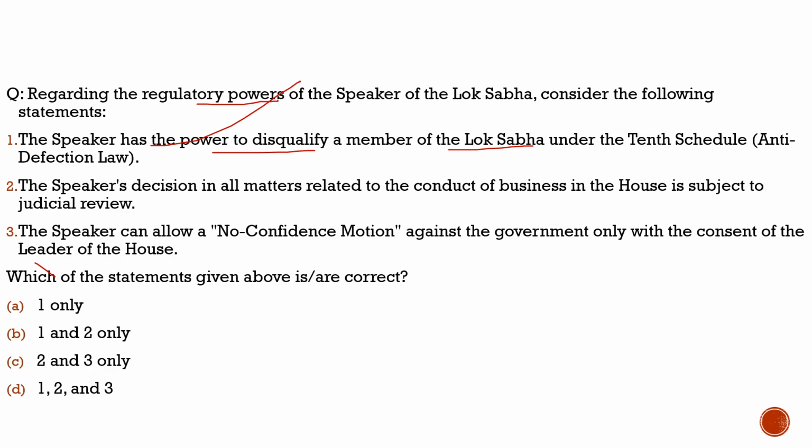Second statement: the Speaker's decision in all matters related to conduct of business in the House is subject to judicial review. 100% correct. Nothing wrong with the statement. Third statement: the Speaker can allow a no confidence motion against the government only with the consent of the leader of the House. No, totally incorrect. He can allow the no confidence motion, and that we will discuss when we take up the no confidence motion. There would be backing from the members of the Parliament who would start this motion. We will discuss that when we take it up. So with respect to this question, the correct statements would be statements 1 and 2 only, and from the code given below, the correct code would be option B.